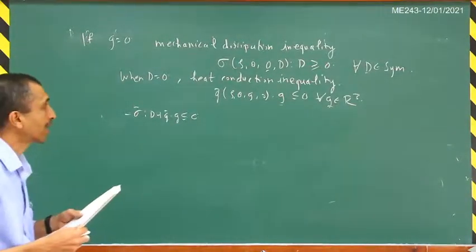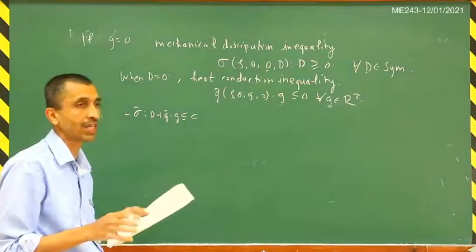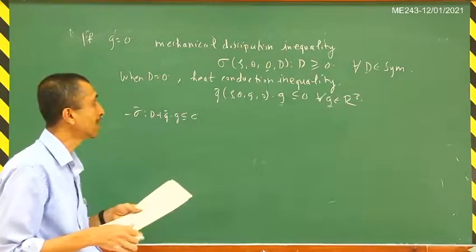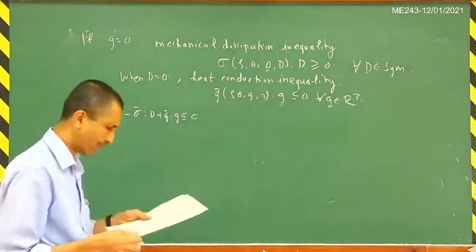Now let us take the special case g equal to 0 and see what the constitutive relation for the fluid is going to be.